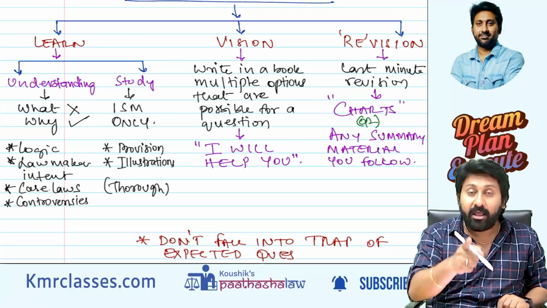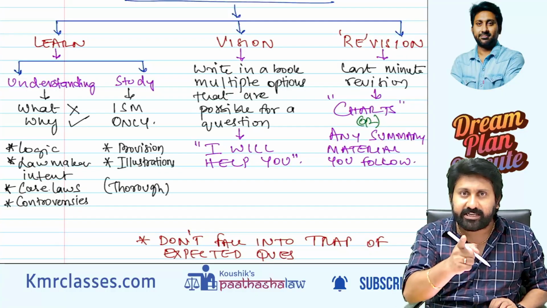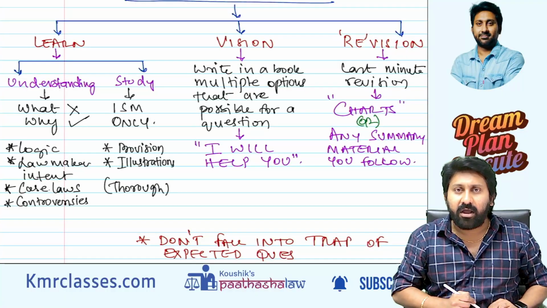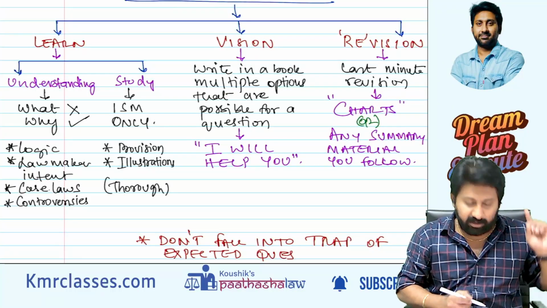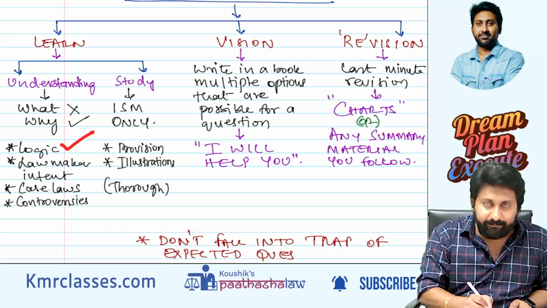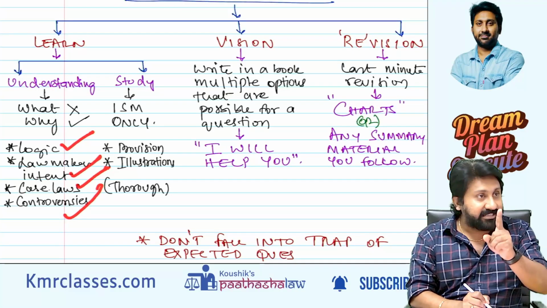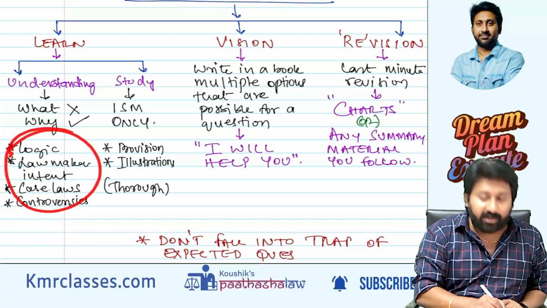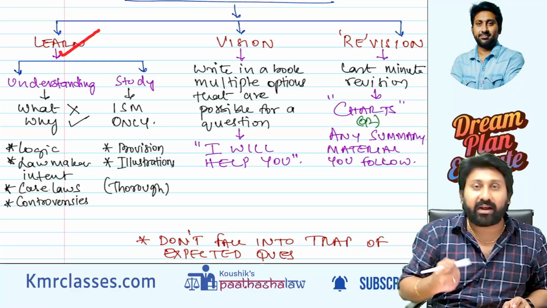Logic is important. Why does a public company need 7 members? Why does a private company need 2 members? There is logic. If you understand, you will remember the provision, or else you will mug up the provisions, and at last you will not perform well in the exam hall. So you should understand the logic and the lawmaker's intent, read case laws, and know the controversies. If all these are known, then you are 100% ready for learning.